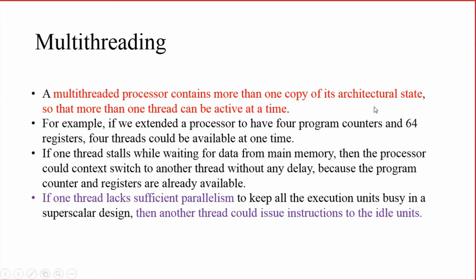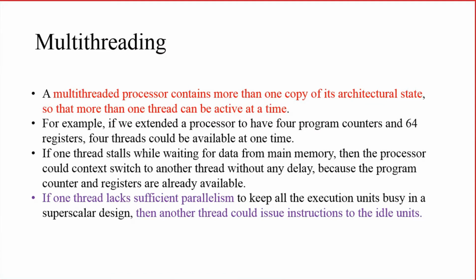It is having multiple copies of the architectural states so that more than one thread can be active at a time. Right? A multi-threaded processor is dedicated for handling multiple threads. Each thread should have its own architectural state, so the multi-threaded processor will have different copies of architectural states, and each thread can use one particular architectural state.